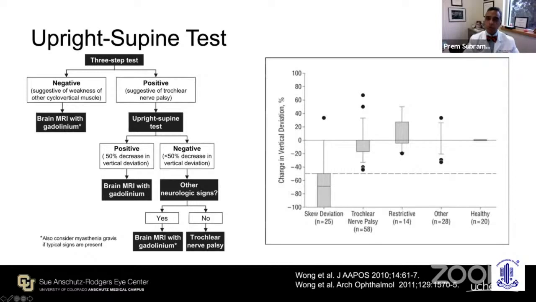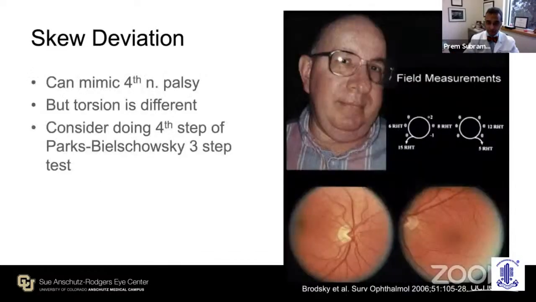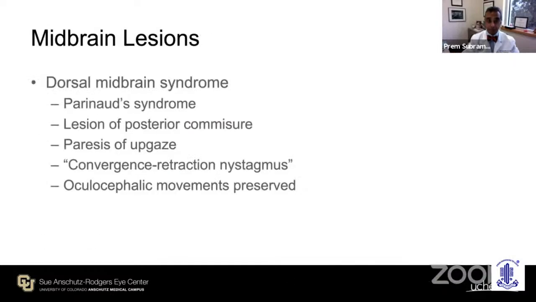vertical strabismus. So remember that when you see a patient who may have fourth nerve palsy, but maybe the history doesn't fit, or they may have some other neurological problems, tilt the chair back, remeasure the deviation. You can have them look at a spot on the ceiling, and that can help you to differentiate these things clinically, and tells you that patients with skew deviation need an MRI of the brain with gadolinium to look for stroke, tumors, or other potential causes of that skew deviation.